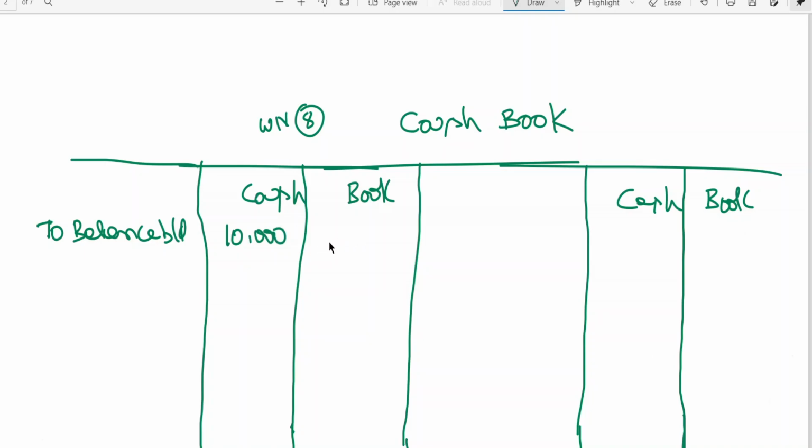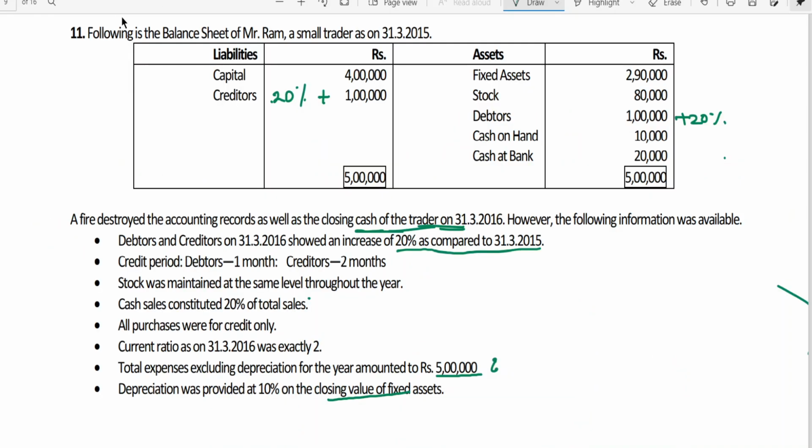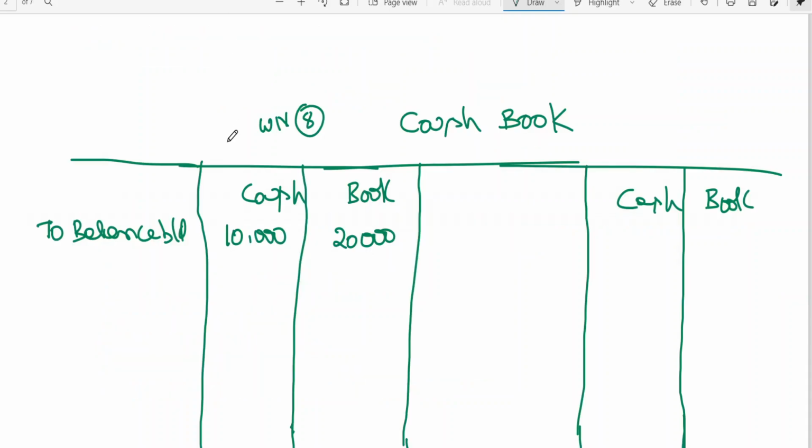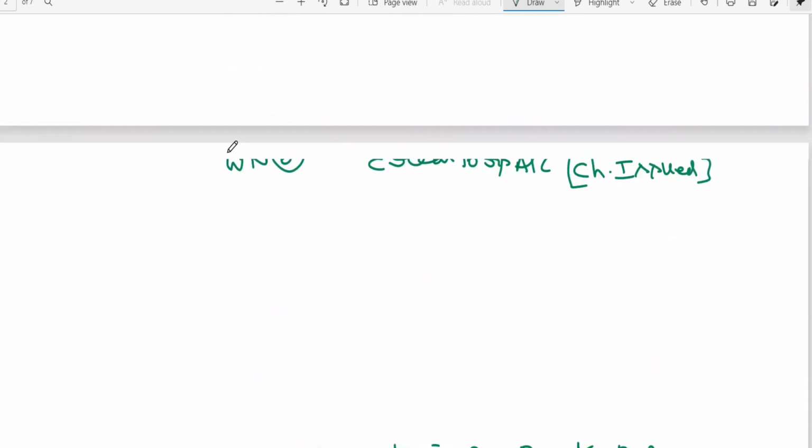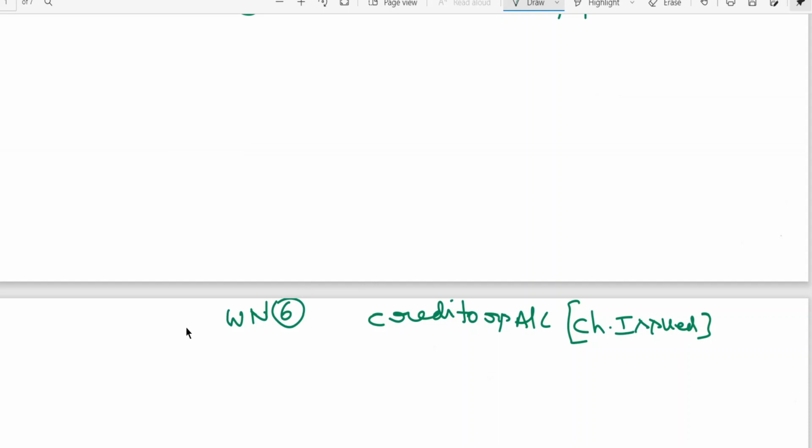We also have an opening bank balance of 20,000. So this has been completed. Now let me take you to this one. Liabilities: capital 4 lakhs will go to the balance sheet, and creditors will go to the creditors account, which I have already opened.